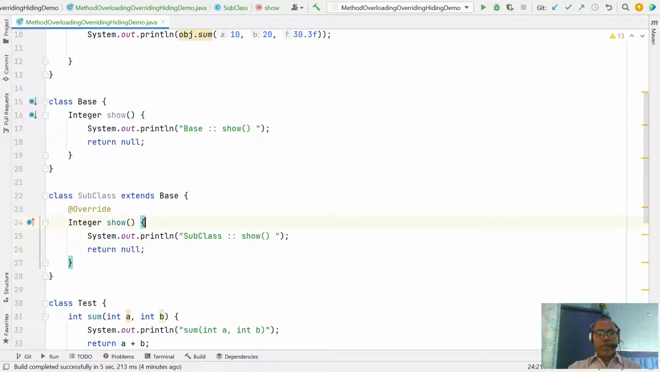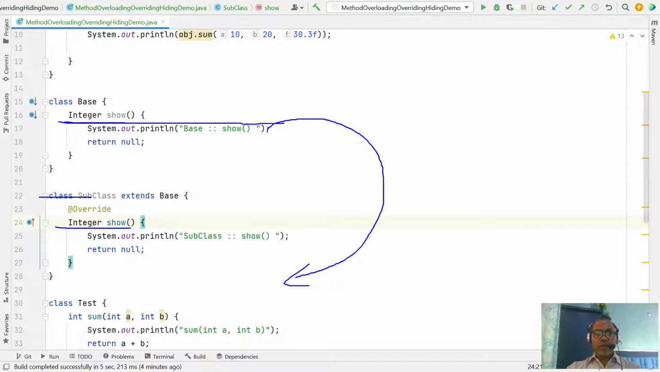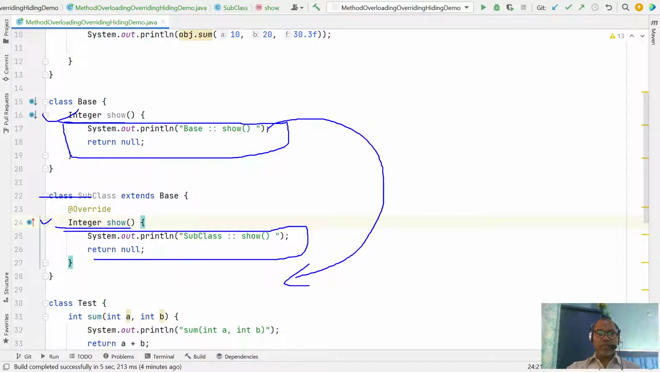So that means your subclass is defining a method with the same signature as in the parent class. So this is known as overriding. Whatever definition you gave in the base class, you are defining the same method here but with a different definition. Method overriding means you are giving a new definition of your parent class method. Simple.